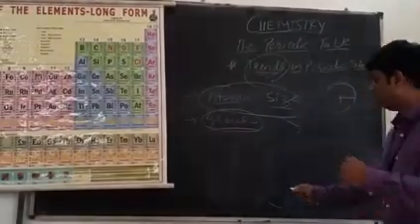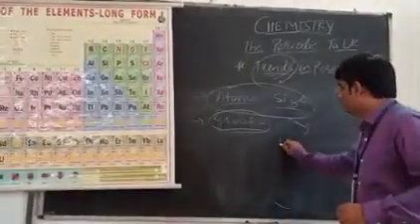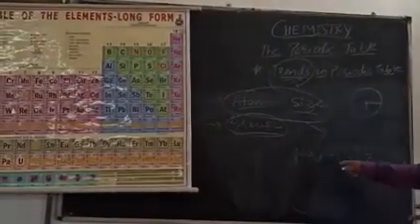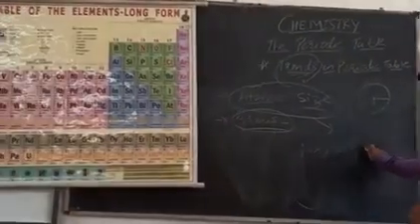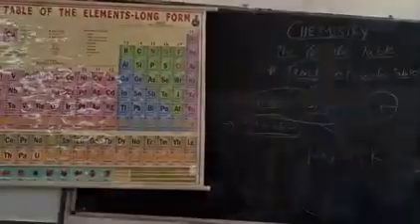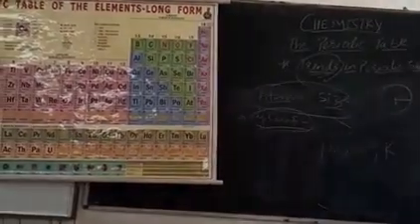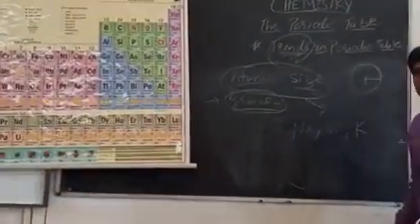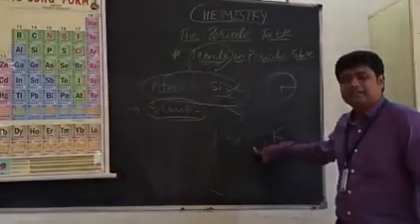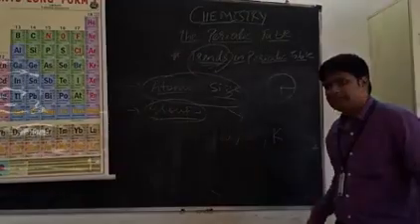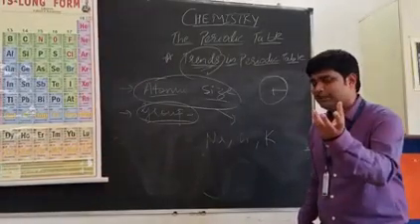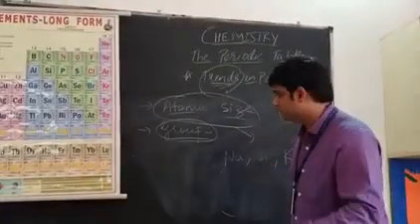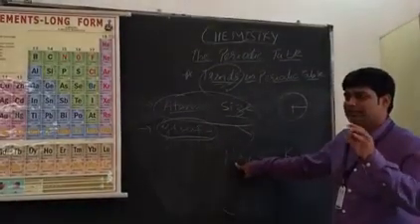They will ask you a question like, say, Na, Li, and potassium. They will ask you to arrange them in the increasing order of their atomic size. When they ask you to arrange the elements in the increasing order of their atomic size, it means the smallest element in size will come first. So sodium, lithium and potassium, which element will come first? Who has the lowest atomic size?